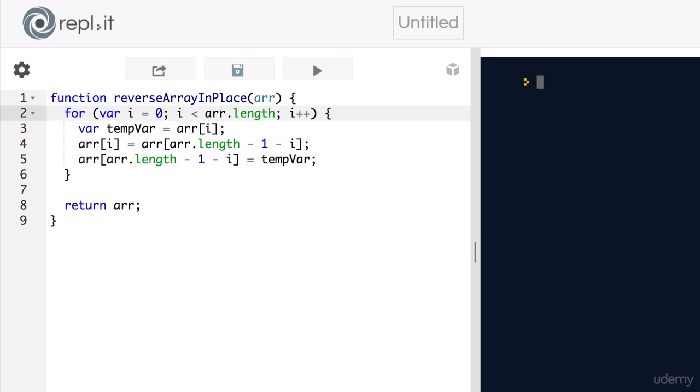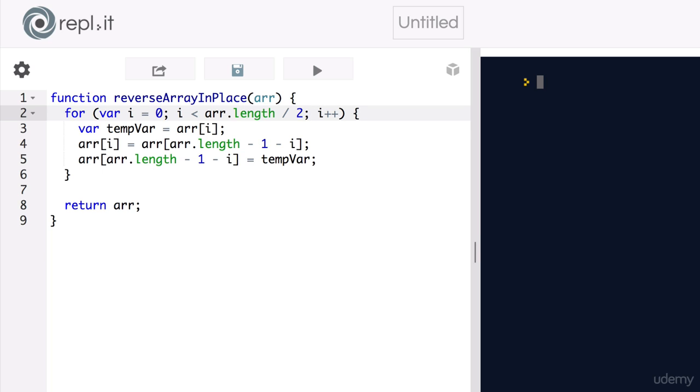We can fix this by only looping through the first half of the array. So we will change this for loop to say, while i is less than array.length divided by 2. That will take us through only the first half of the array, and should solve this problem for us. Great, that is our reverse array in place